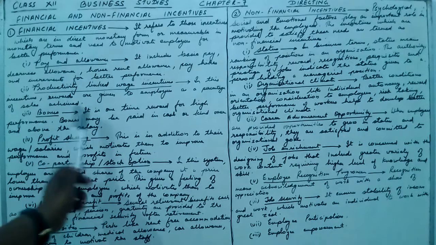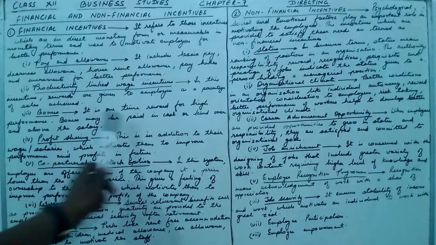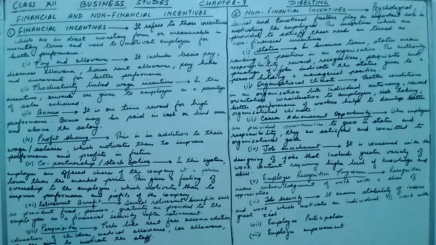Third is bonus. It is a one-time reward for high performance. Bonus may be paid in cash or kind, and bonus is always given apart from the salary, or above the salary. Very good examples are the performance bonus, 100% attendance bonus, festive bonus, etc. All these are given to motivate the employees.